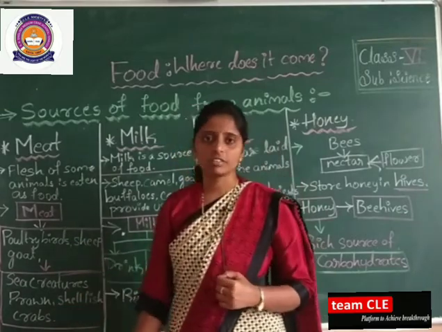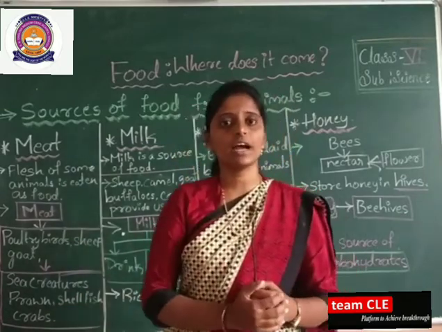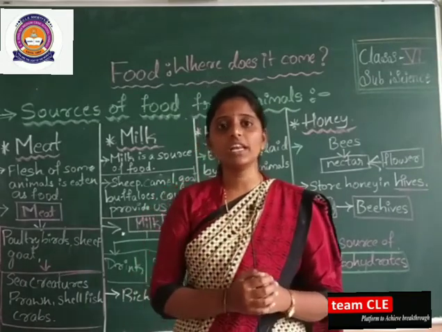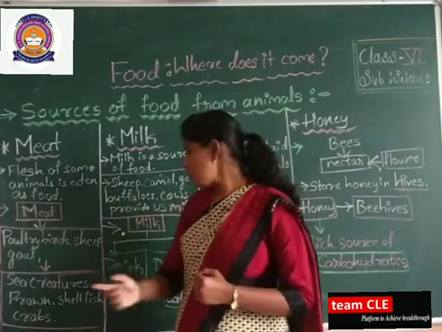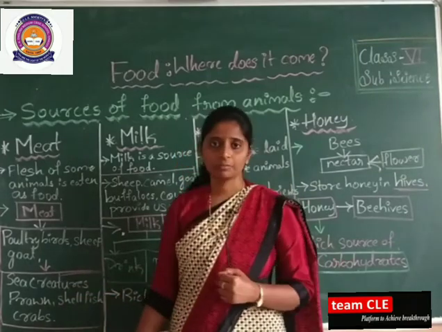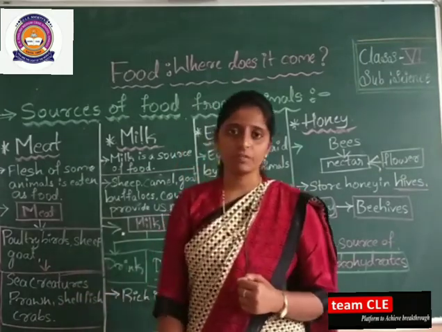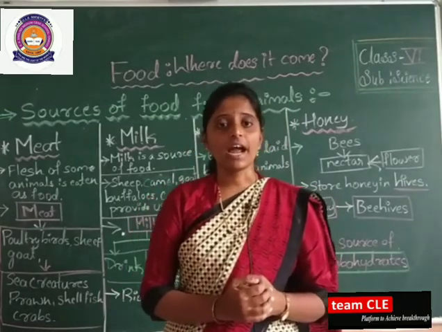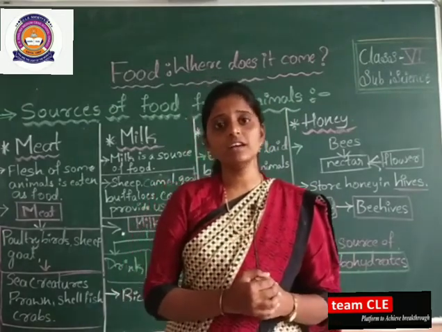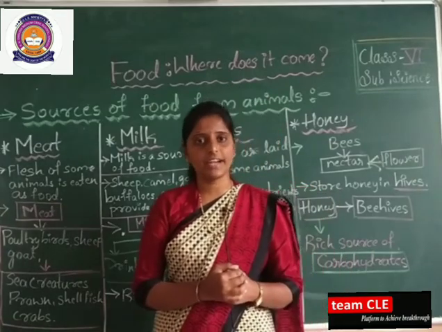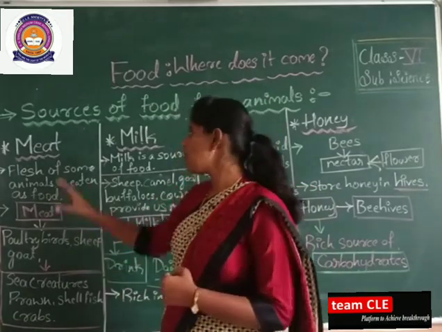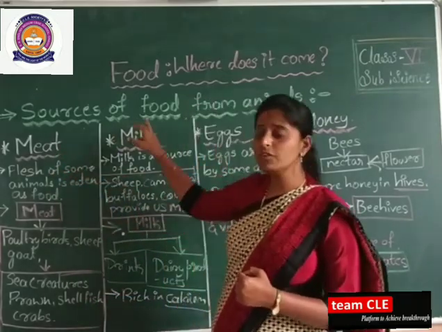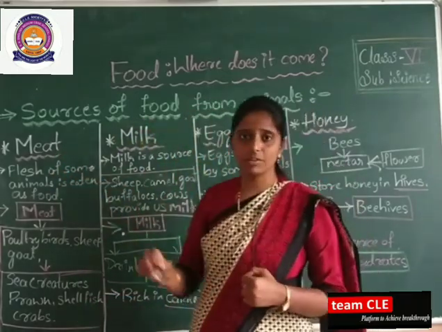Even prawns. Dear students, you have heard the animal name prawn. A prawn is a creature which lives in the sea. So prawns, then shellfish, and even crabs. Crab also is one kind of meat, and we find the crab in the sea. So this is all about meat. Meat is one of the sources of food that we get from animals.